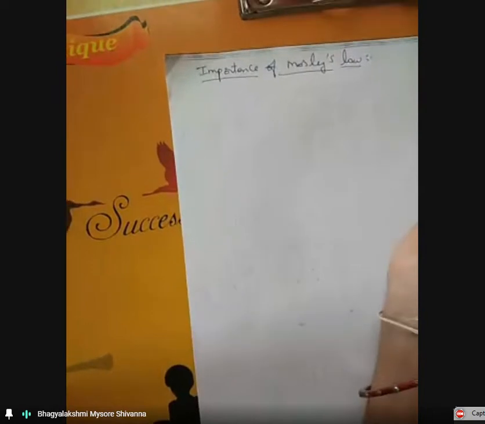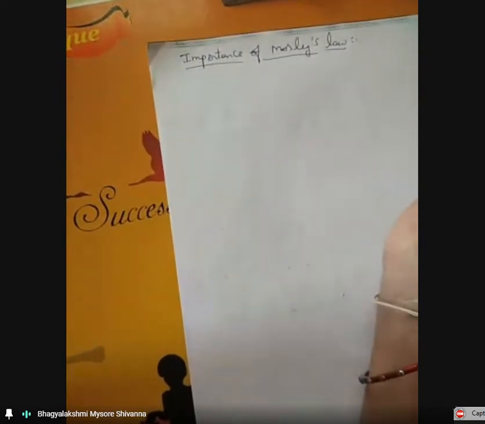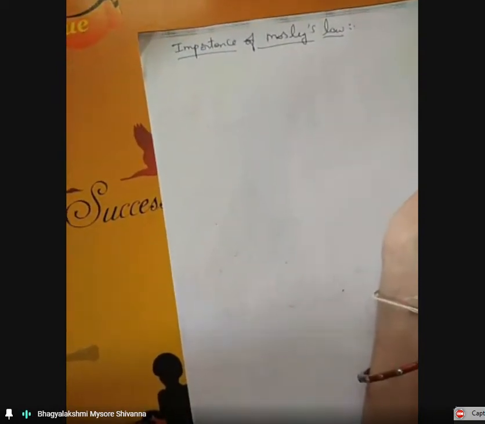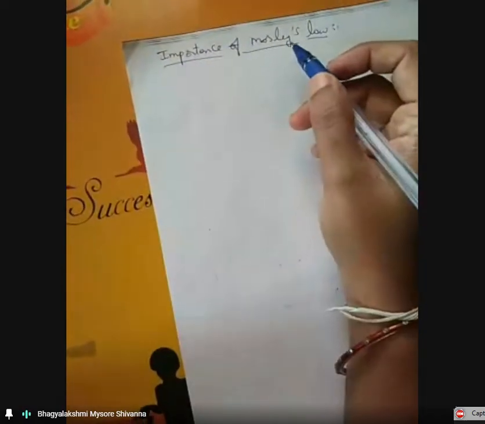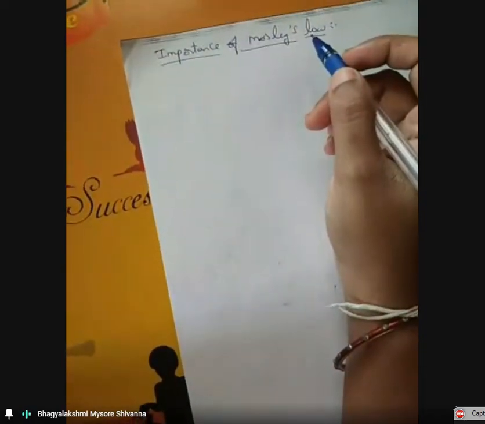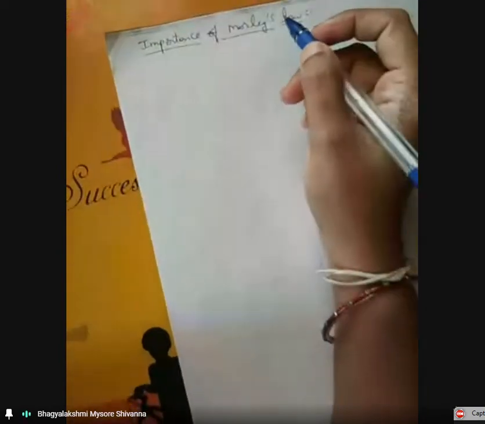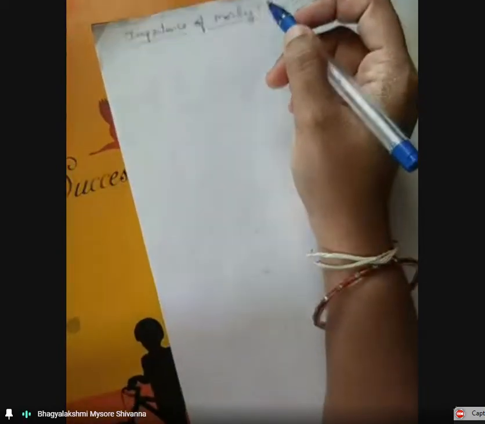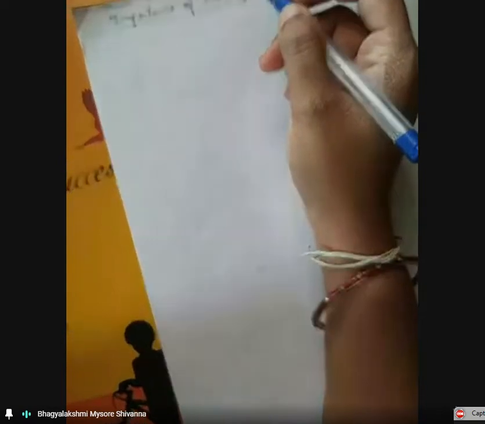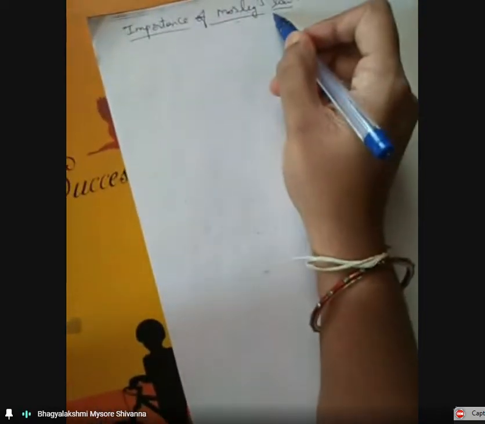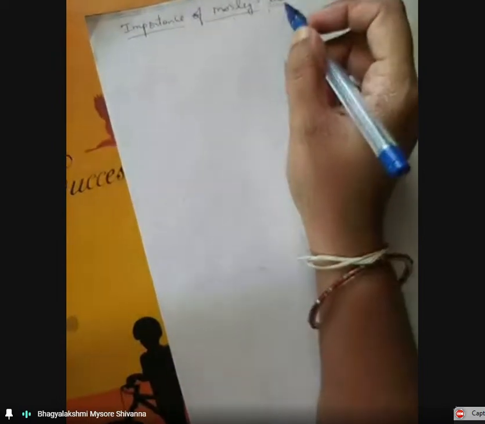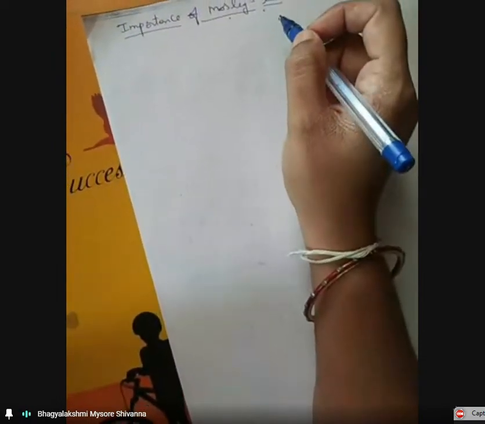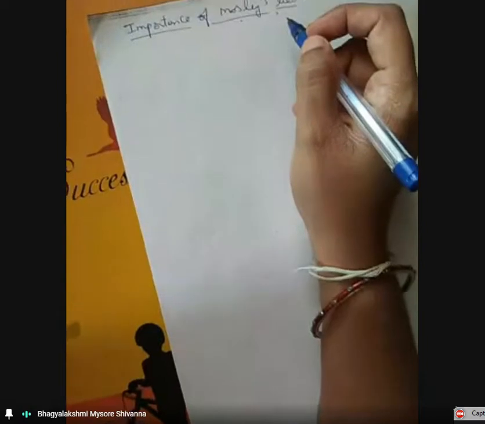Why? Because according to Moseley's law, the atomic number, but not the atomic weight, determines the physical and chemical properties of the element. Before Moseley, they thought that the atomic weight determined the physical and chemical properties of the element. But according to Moseley, we know that the atomic number, but not the atomic weight, determines these properties.